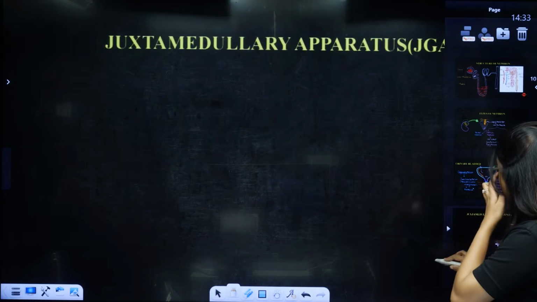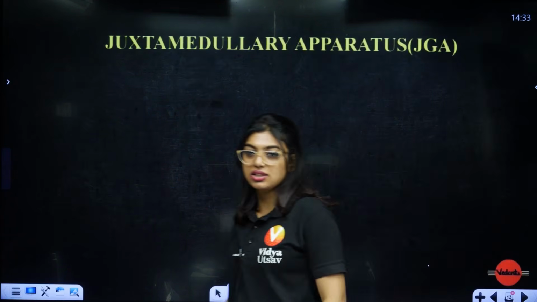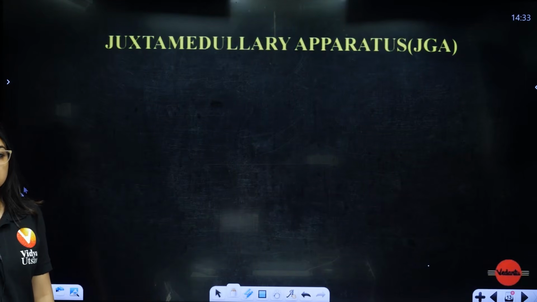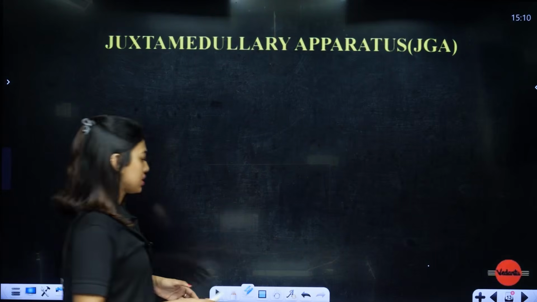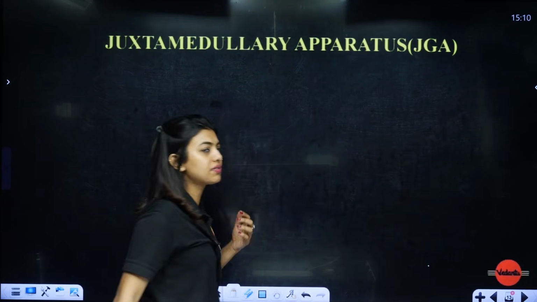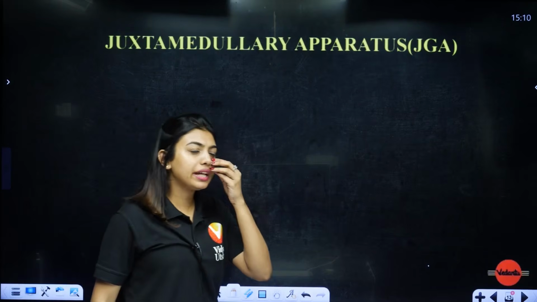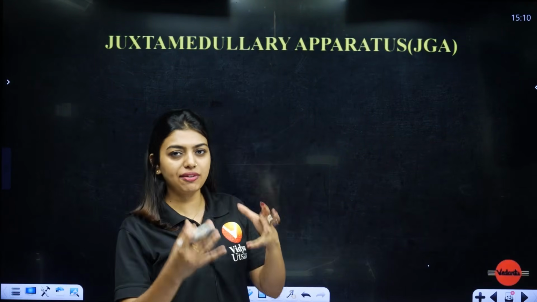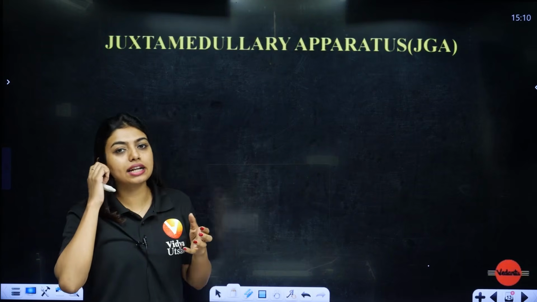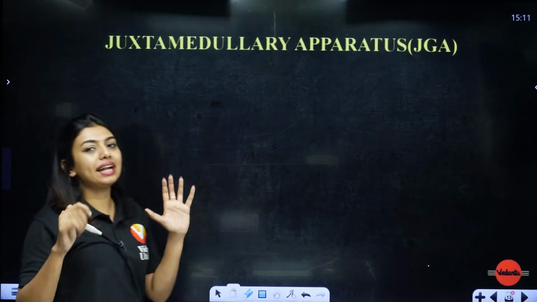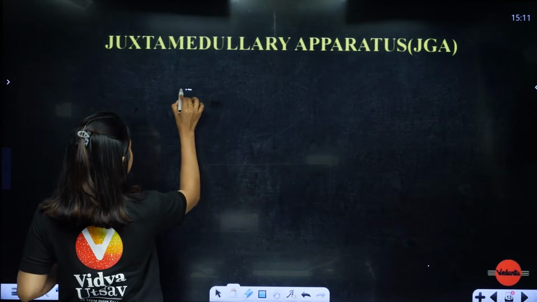Okay, next is going to be the juxtaglomerular apparatus. Juxtaglomerular, no, juxtamedullary, okay. So, next one, the juxtaglomerular apparatus. The apparatus, students, actually works when the NaCl level or the filtrate has some problem, or the GFR, the glomerular filtration rate, has some problem. All this you will understand later when I am teaching you the mechanism. Right now, we will just try to understand this entire process.